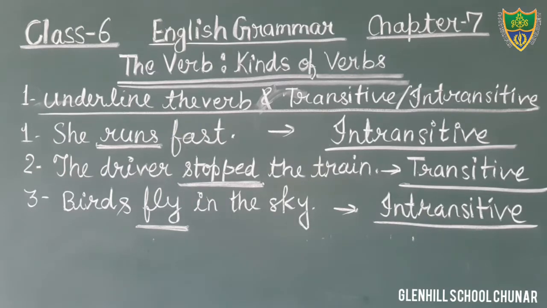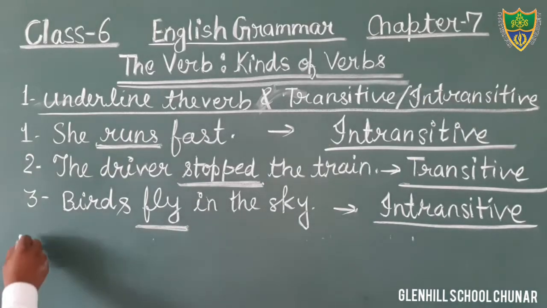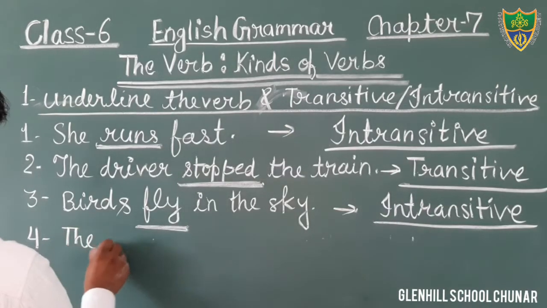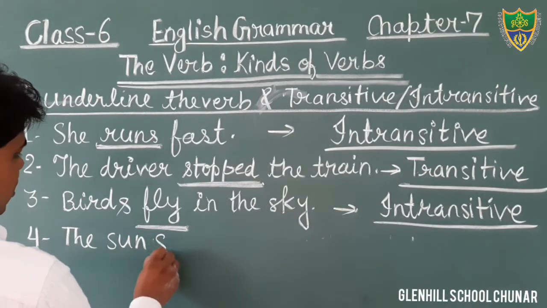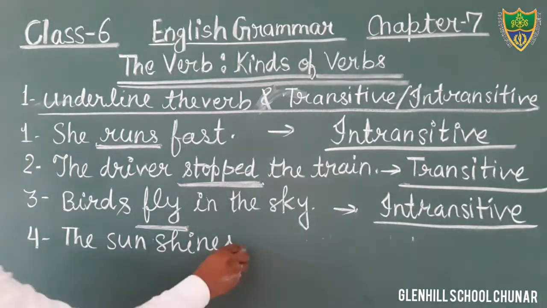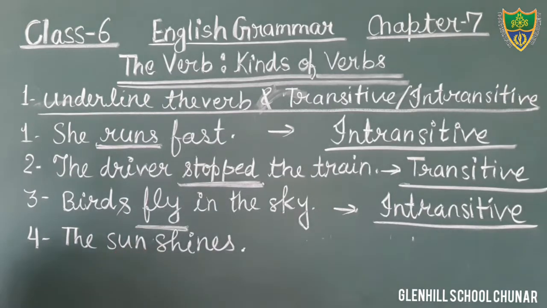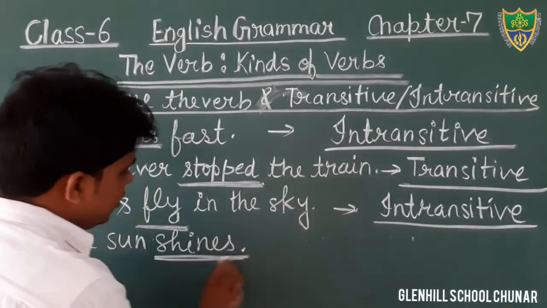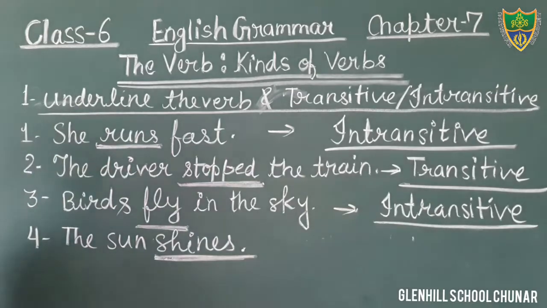Come to the next question. Question number 4: the sun shines. There is no object. It is clearly written that there is no object. Okay? So what is the verb here? You have to first tell the verb. You have to underline the verb in this sentence.